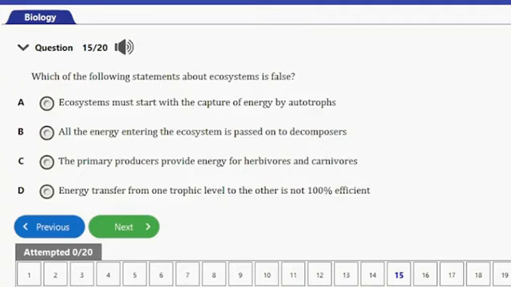D, energy transfer from one trophic level to the other is not 100% efficient. So guys, the false statement here is option B, all energy entering the ecosystem is passed on to the decomposer. So this is not true, and it's the false statement in this.